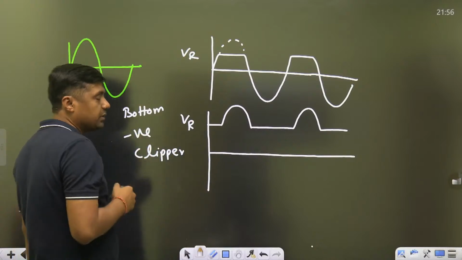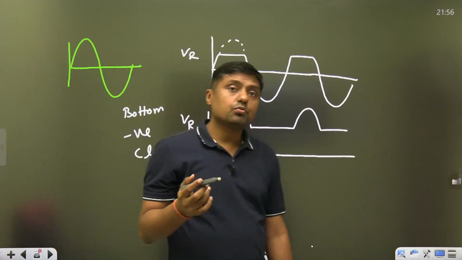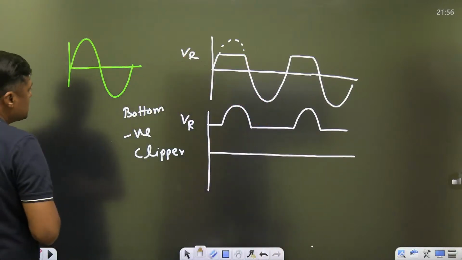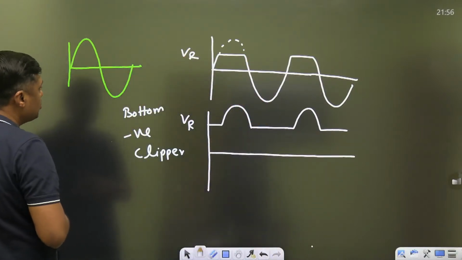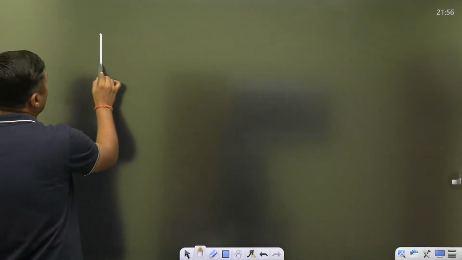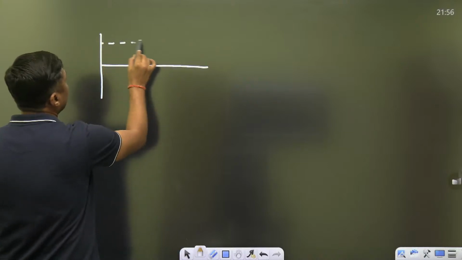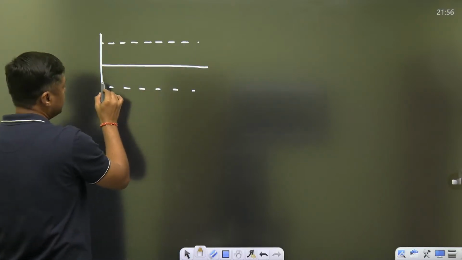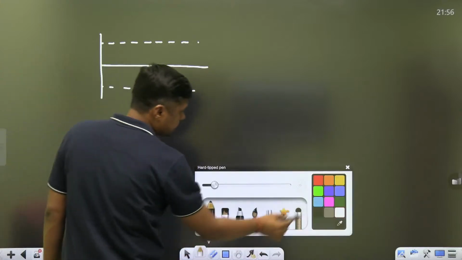Sometimes we have to cut the above portion as well as the below portion. So this type of clipper is called what? Two-level clipper. Two-level clipper means we are getting this type of output. We have one reference level above, one reference level below, and we are getting this type of output, guys.